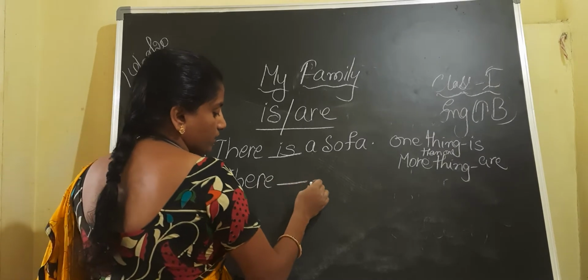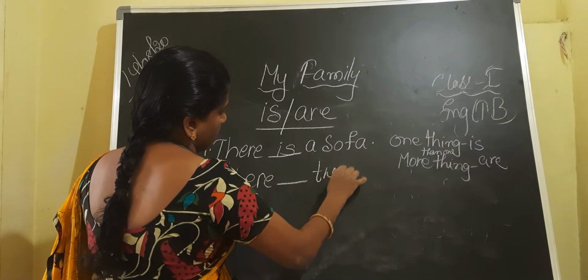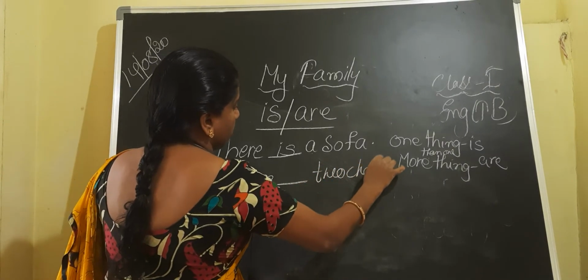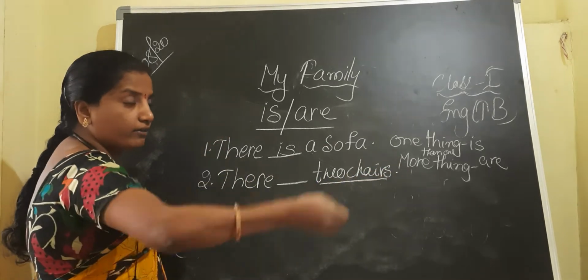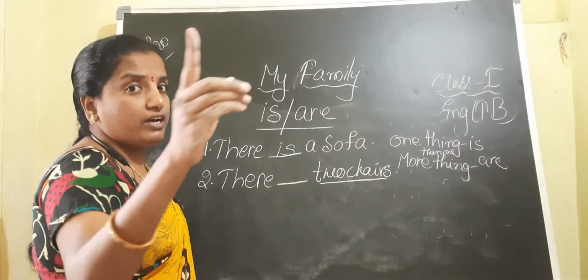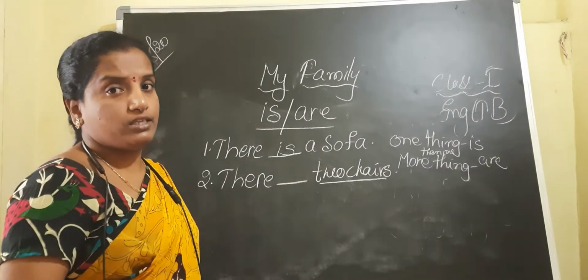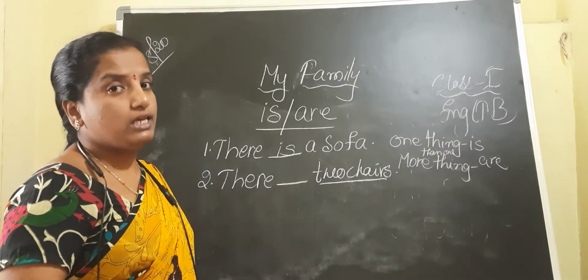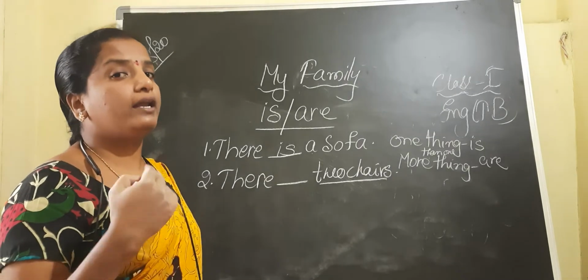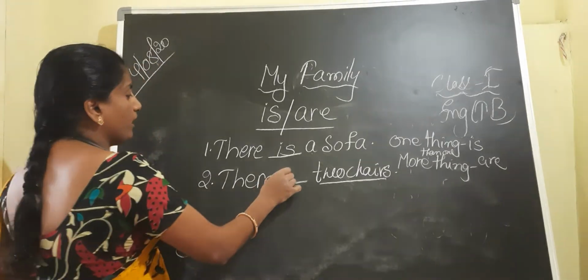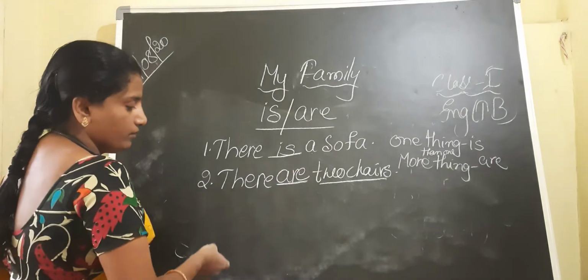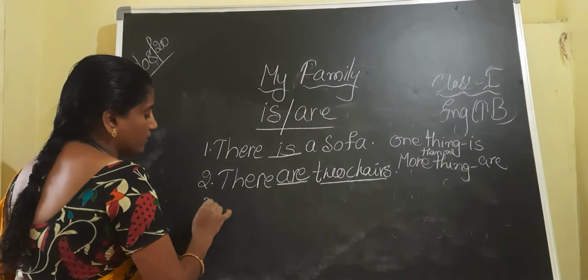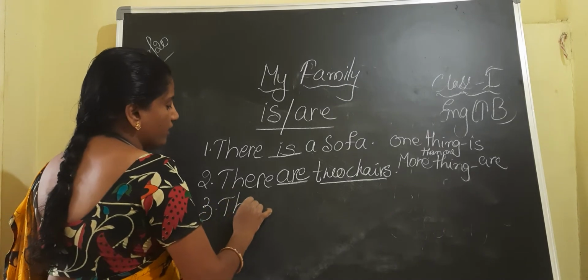dash two chairs. Two chairs. Now what we have to use? Two chairs means plural. More than one thing. What did we say? One thing, use is. If we are talking about more than one thing, children, then we have to use are. What we have to use? Are. Next, children, third one, if you see, children, there